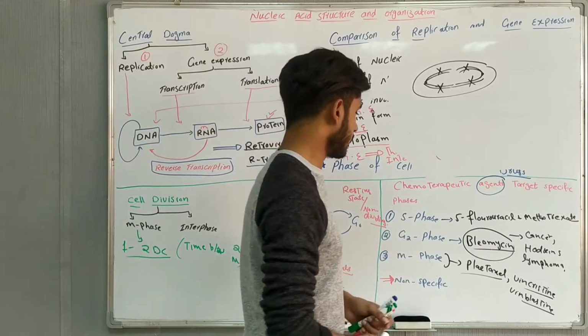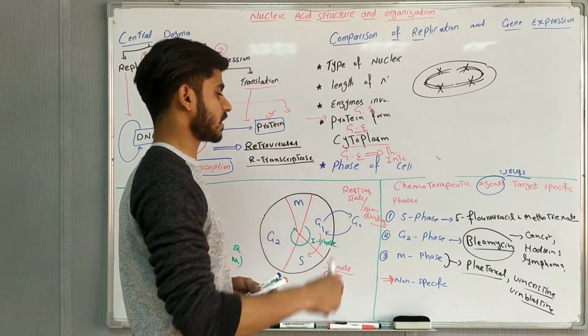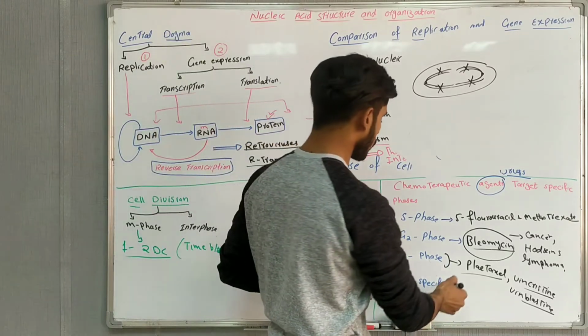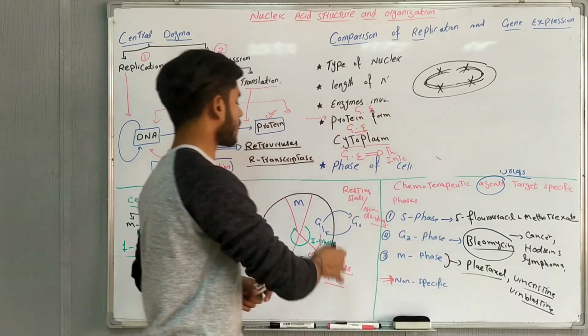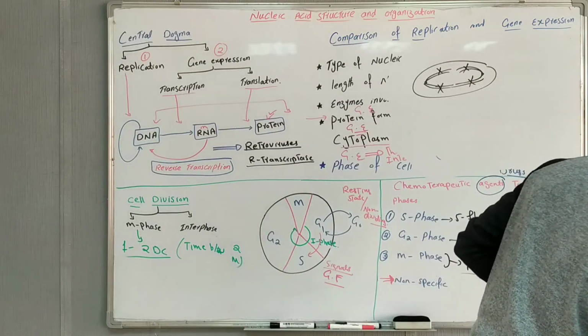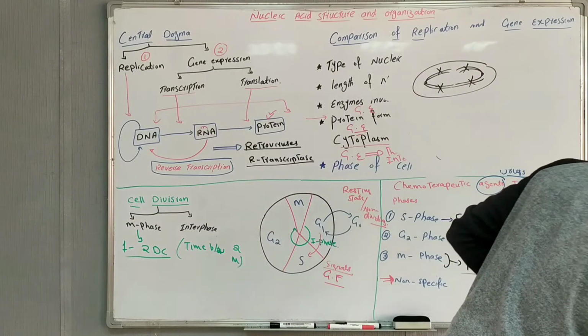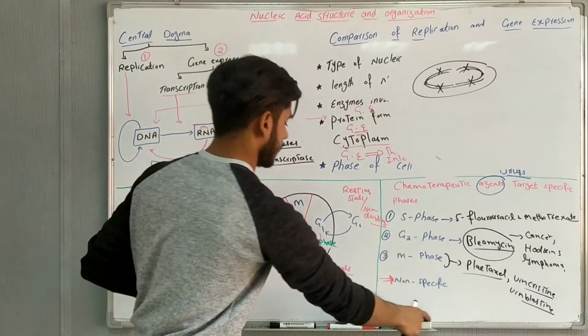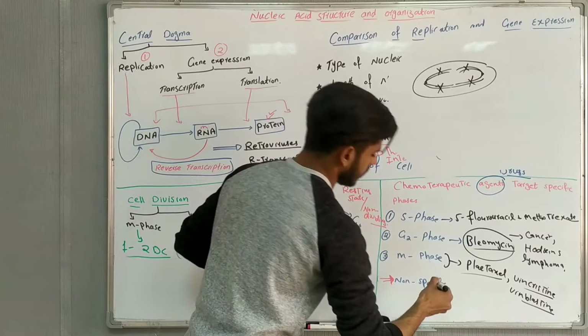The next is this: these were some specific drugs which we use for specific phases, but we also have non-specific drugs which act on the whole cell division. These are not specific drugs. These are used for leukemia, all kinds of cancer.